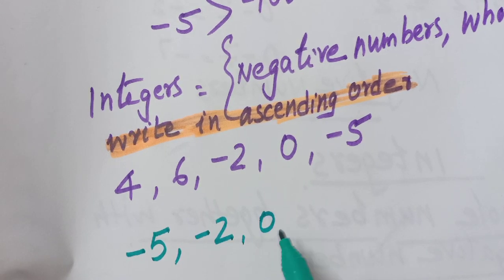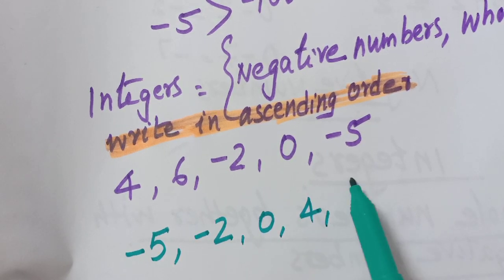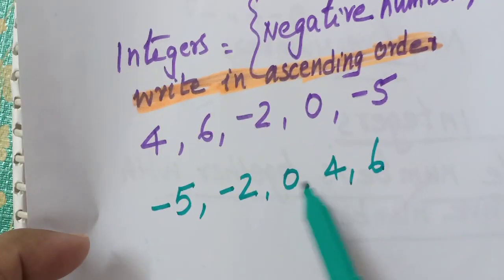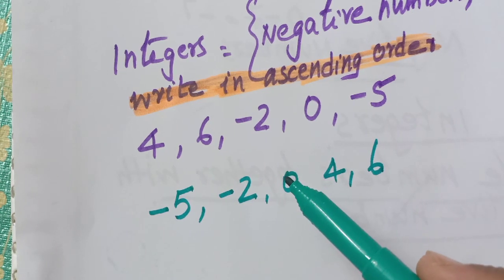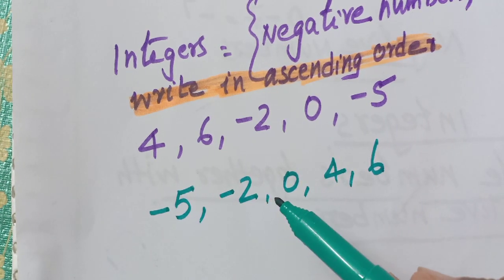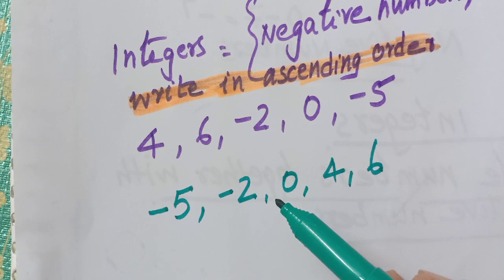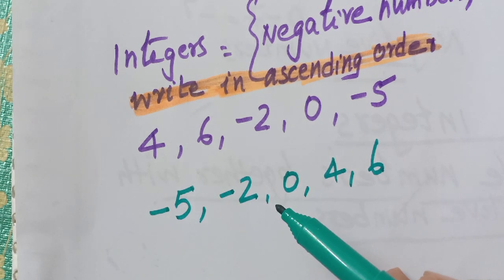Next we know that 0, next 4, 6. This is the ascending order of these numbers. So sometimes ascending order can also be asked as descending order. Okay, then now let us go to Exercise 1.